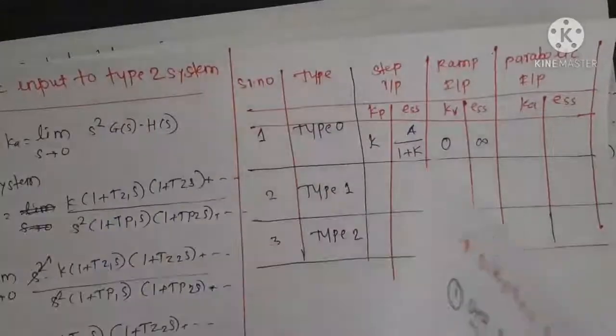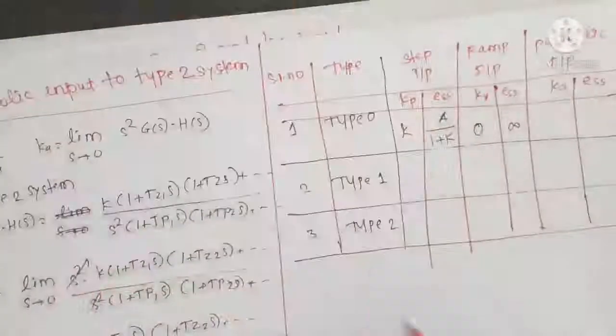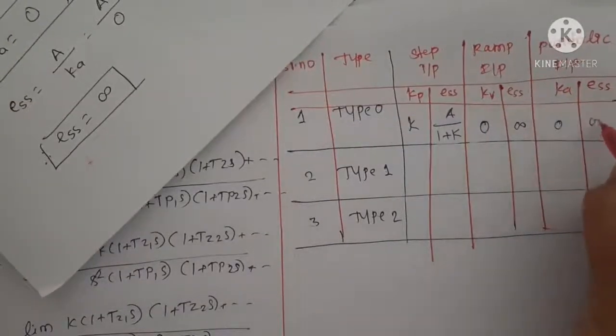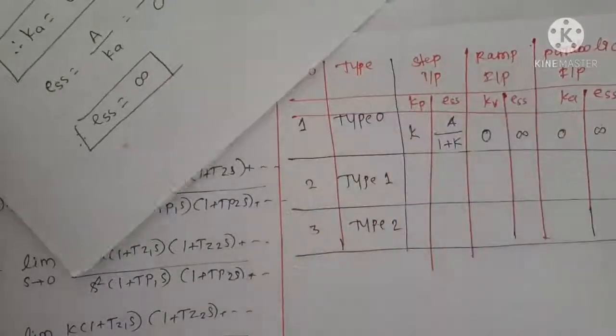After that we have seen for parabolic input, for type 0 system, Ka was 0 and ESS was infinity. So this is for type 0 system for step, ramp and parabolic input.